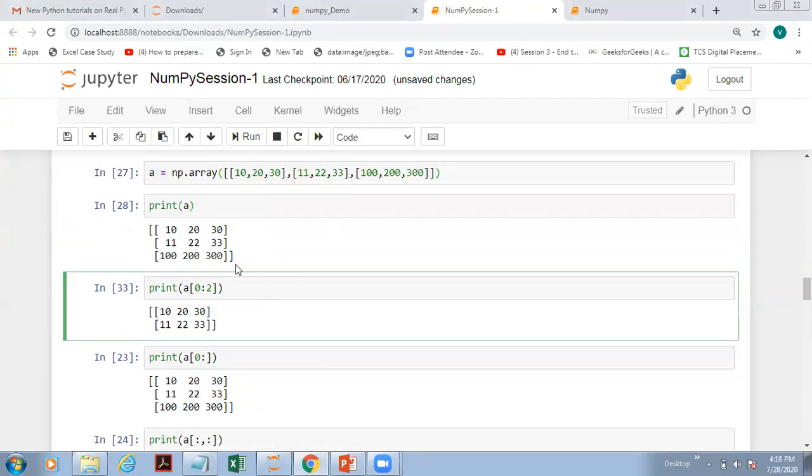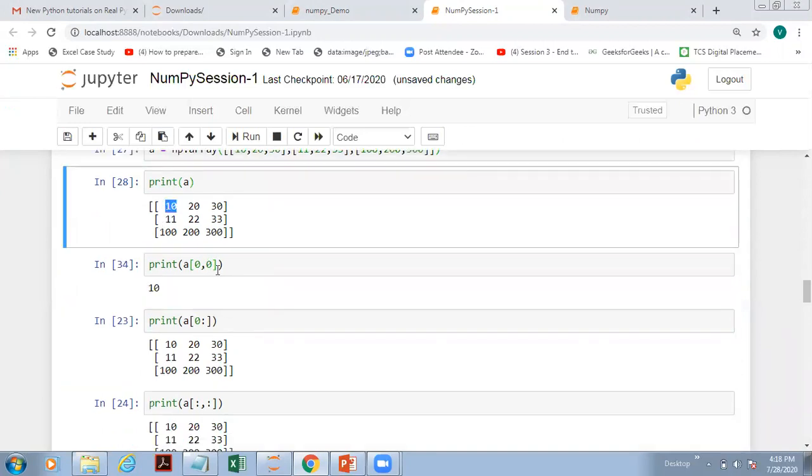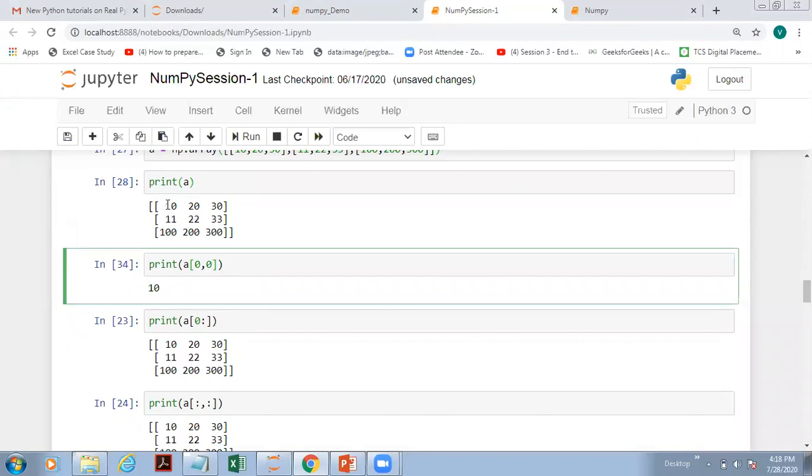Okay, now if you want to get, let me have it like this only. This is my first row, comma. If I write 0 here, then this is the element you're going to get. If you want to have these two elements, then you write colon 2. That means the first one is for the row, comma, column. This is the syntax we're going to use. So here I am writing 0 colon 2. So 0, 1, 2 is excluded. So from the 0th row, give me the first and the second column only.